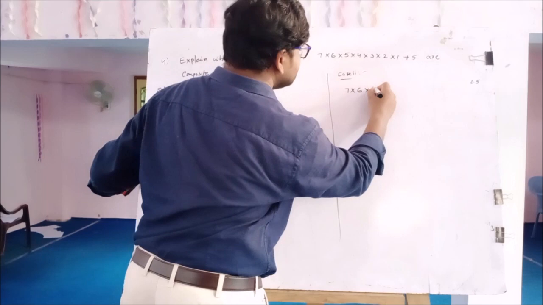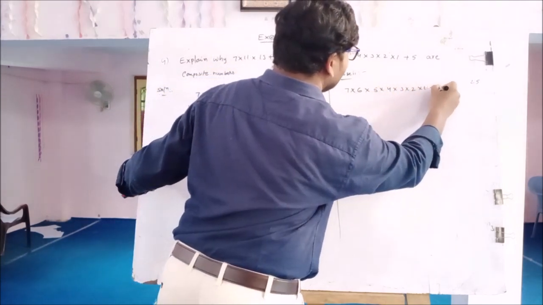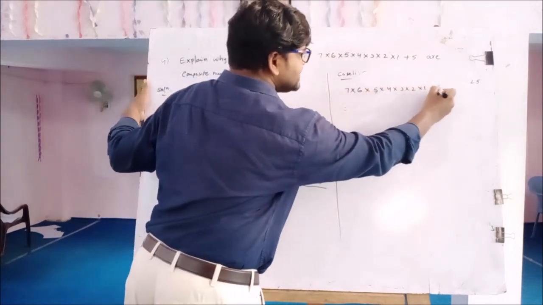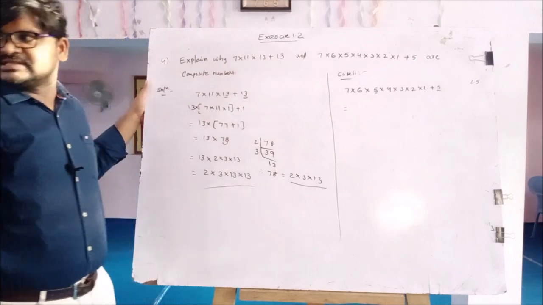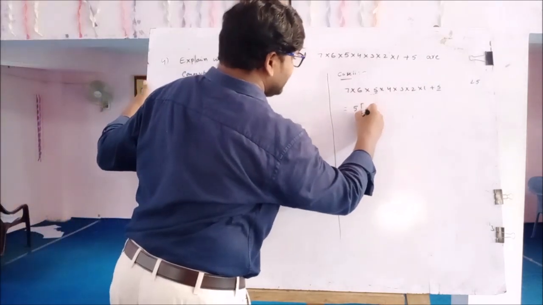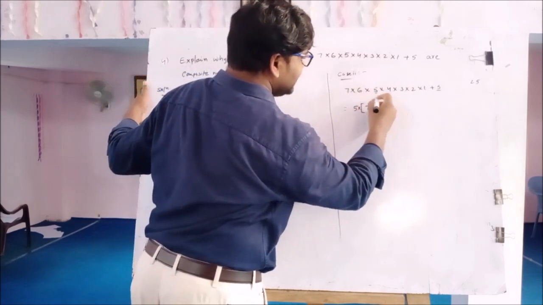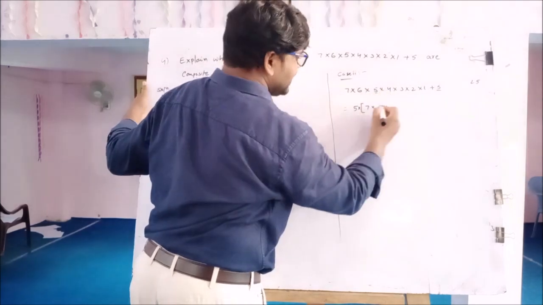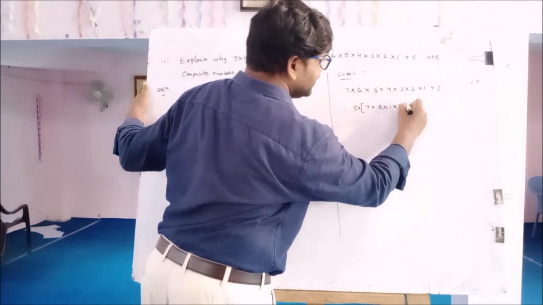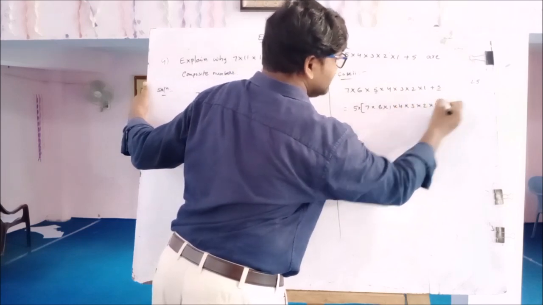7 into 6 into 5 into 4 into 3 into 2 into 1 plus 5. According to the problem, here 5 is the common factor. So take 5 common: 5 into 7 into 6 into, already 5 is taken common, that's why write only 1. 5 1 is 5. So here 4 into 3 into 2 into 1 plus 1.